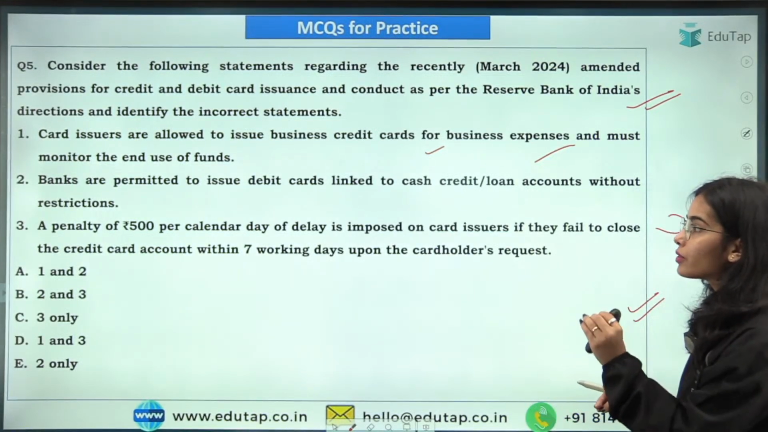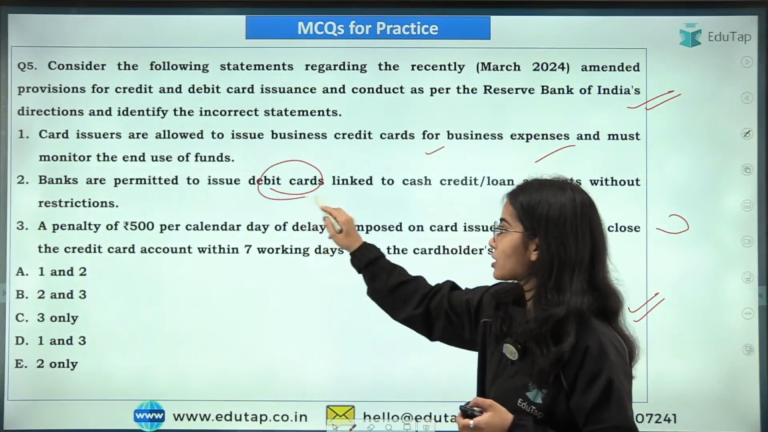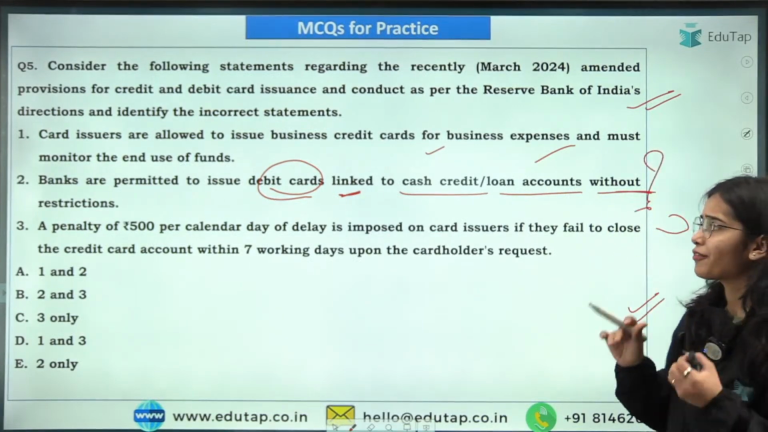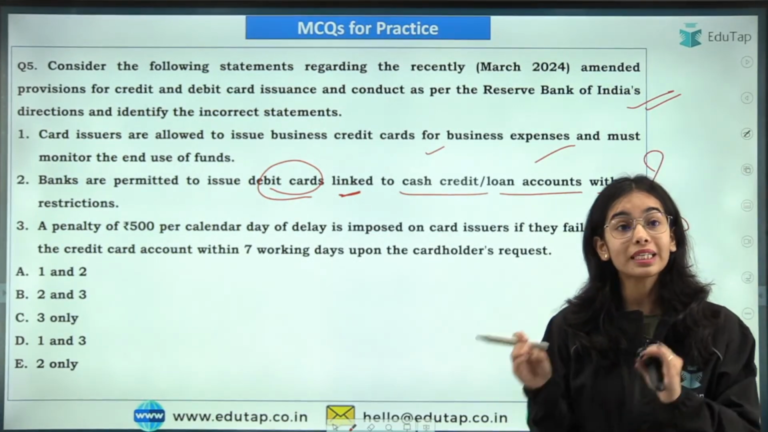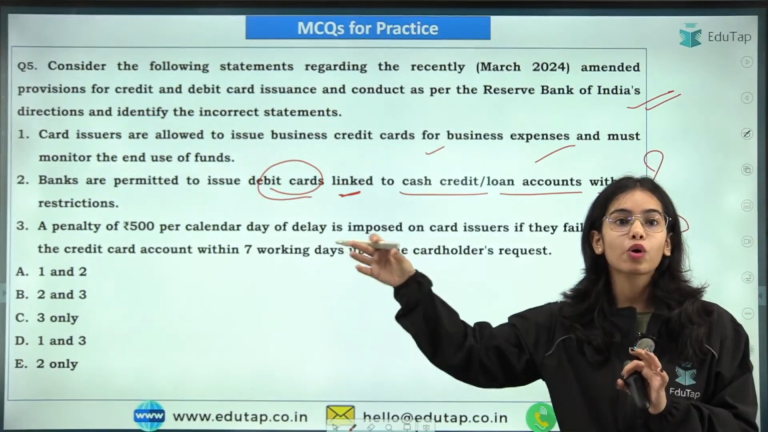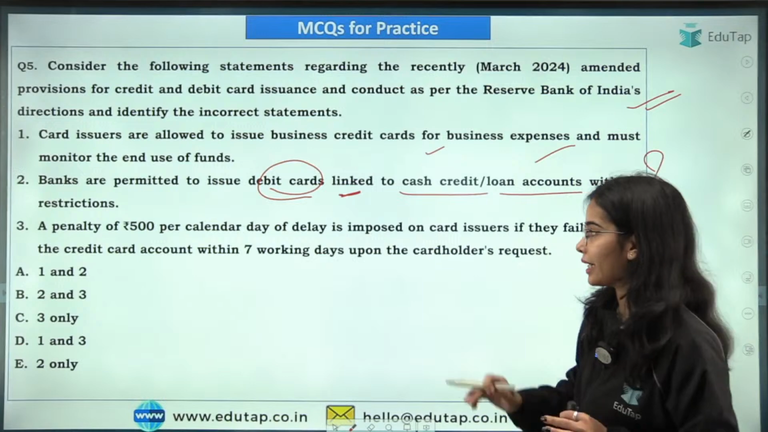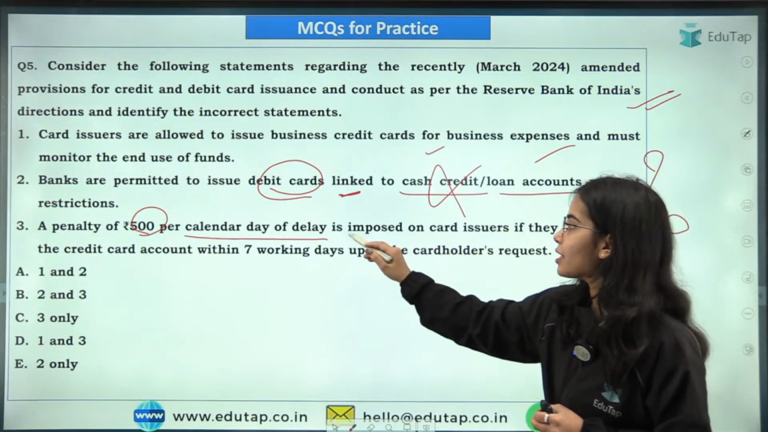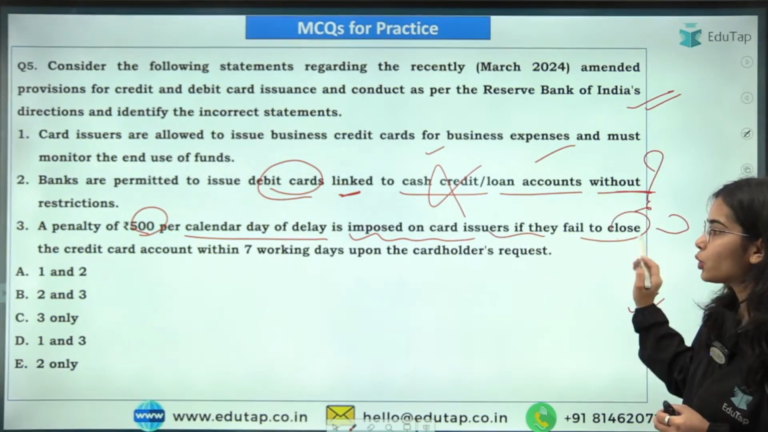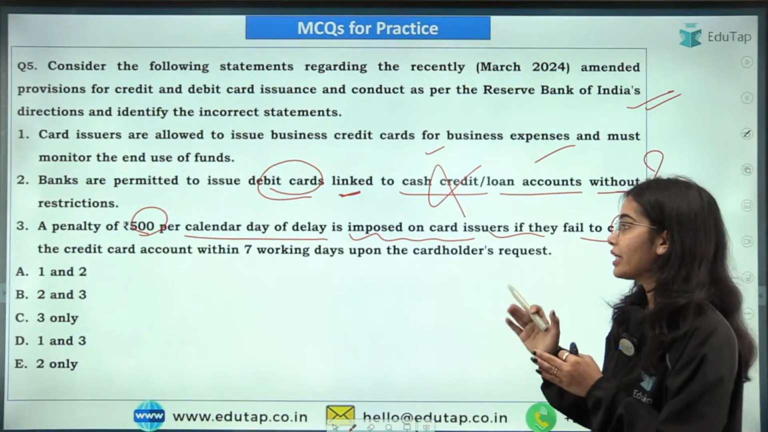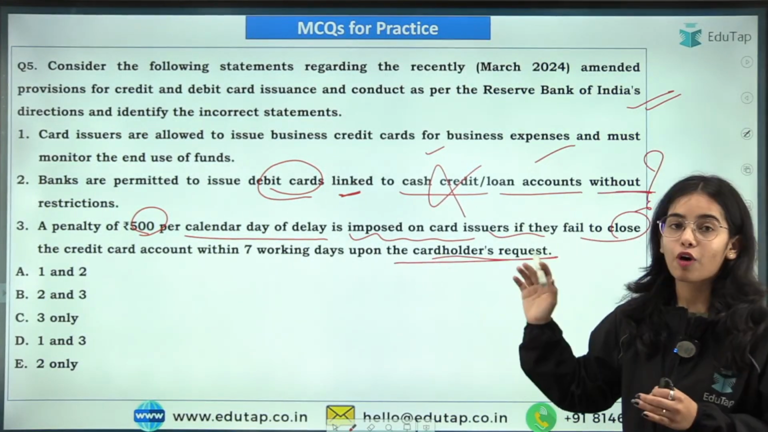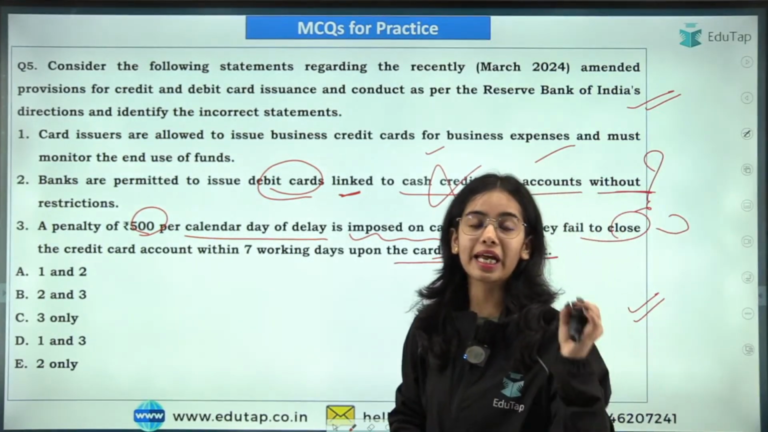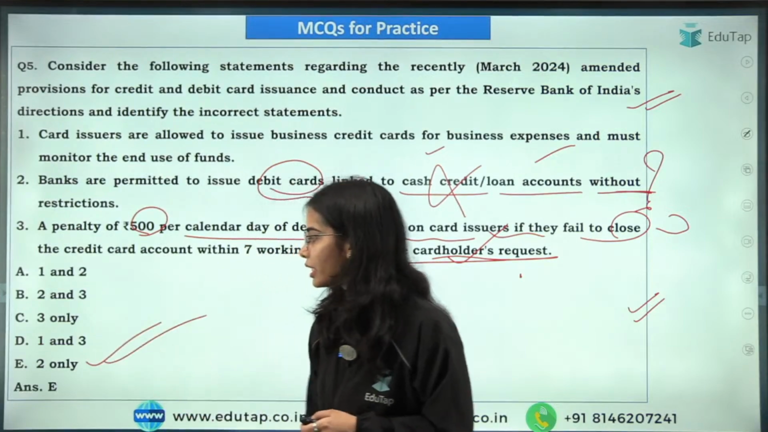The banks are permitted to issue debit cards that are linked to cash, credit or loan accounts without restriction. Is it correct that without restrictions the banks are permitted to issue debit cards linked to cash, credit or loan accounts? This is not correct. This is incorrect. A penalty of 500 per calendar day of delay is imposed on card issuers if they fail to close the credit card account within 7 working days upon the request of the card holder. So this is also correct. The first and third statements are correct and the second statement is incorrect, and you had to find the incorrect statement. So E is the right answer here.